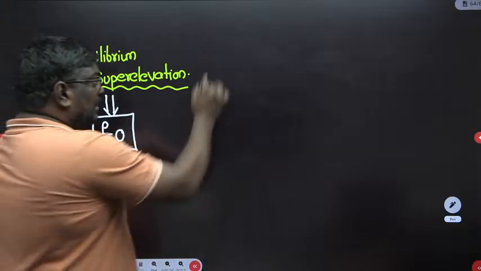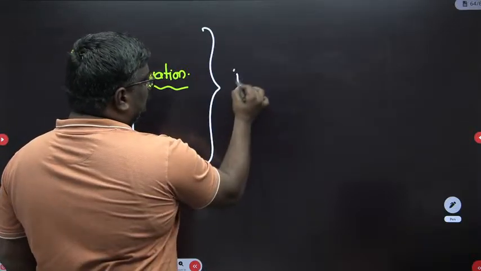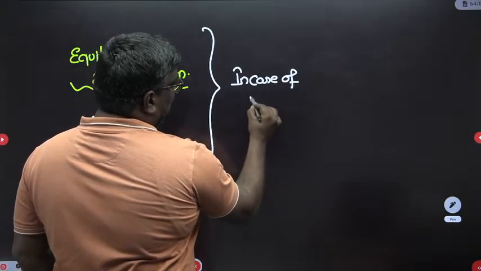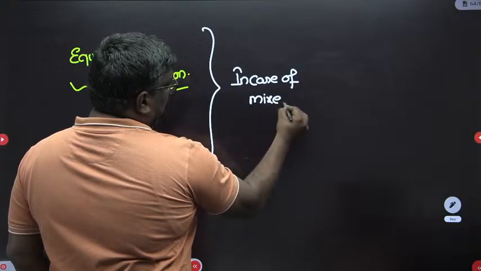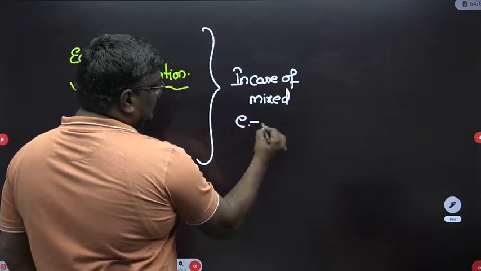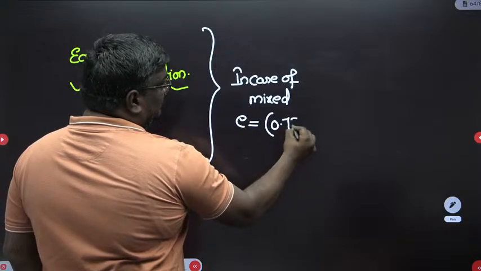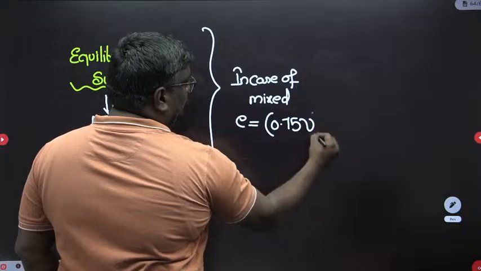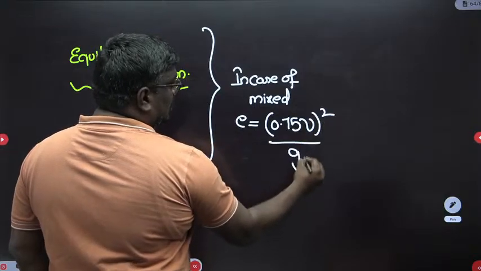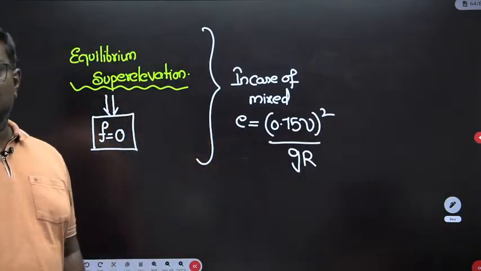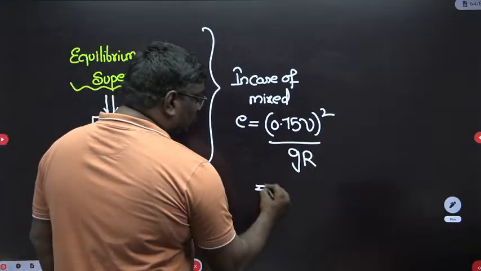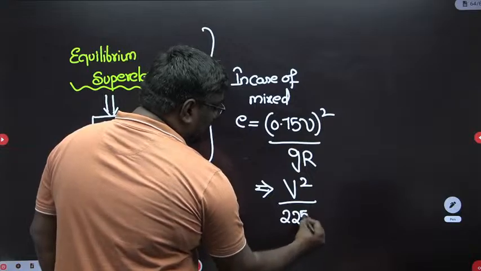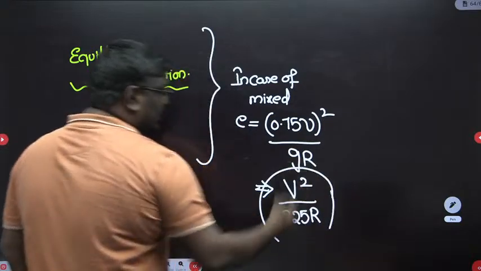But similarly, in case of mixed traffic also, you have to take e equal to 75% of the velocity only, that is 0.75 V whole square upon gR. Or you can take this value as V square upon 225R.